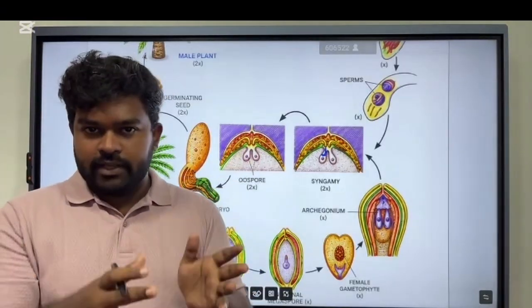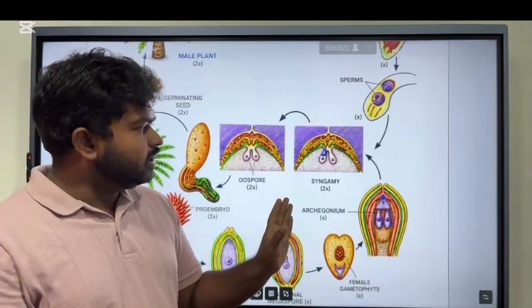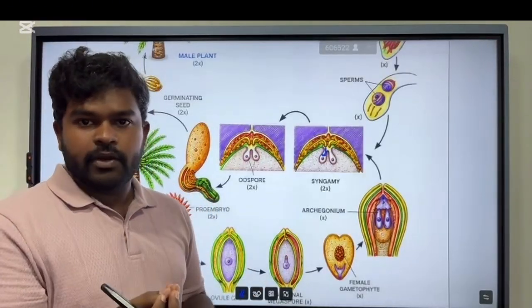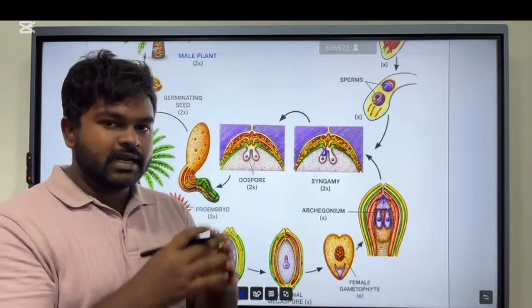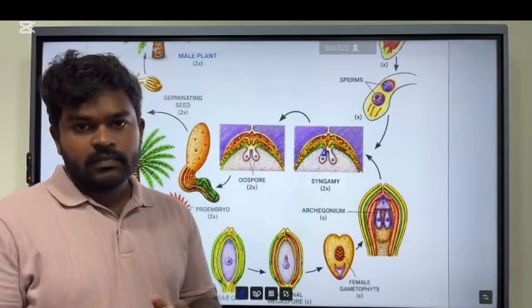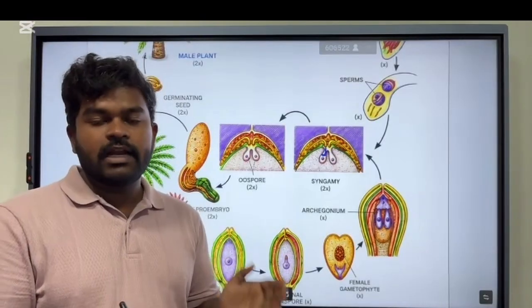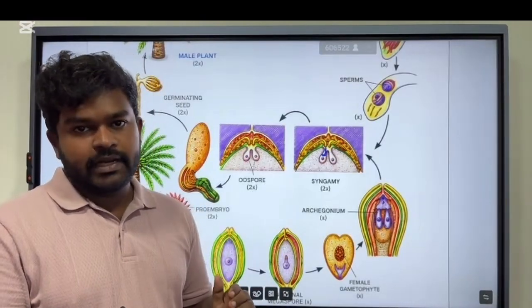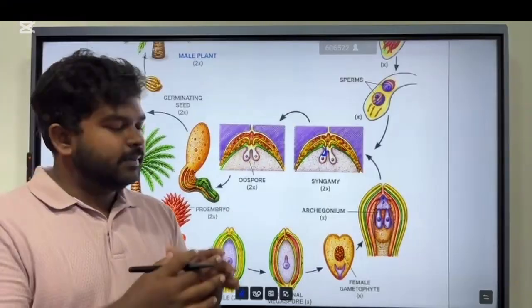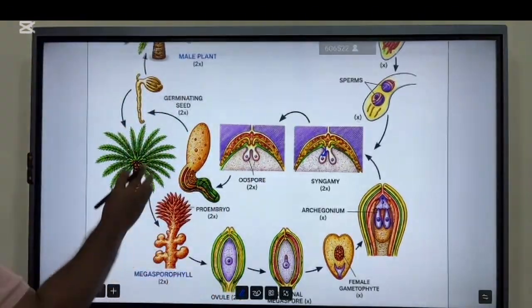The integument, which was the covering of the ovule, becomes the seed coat.